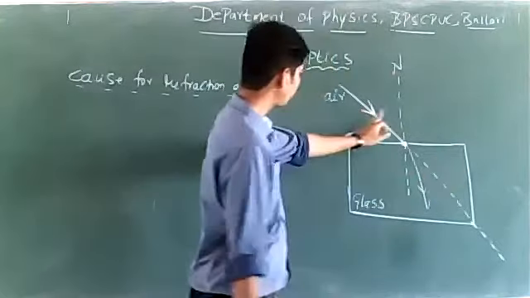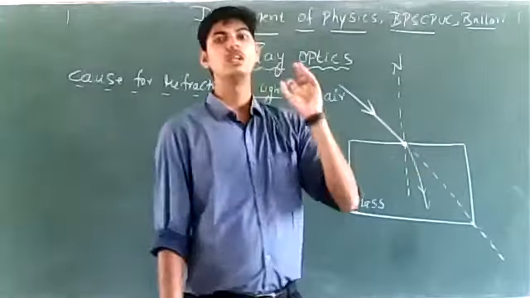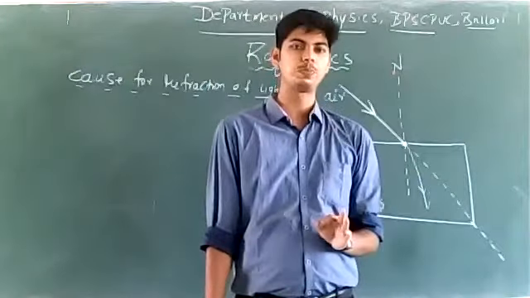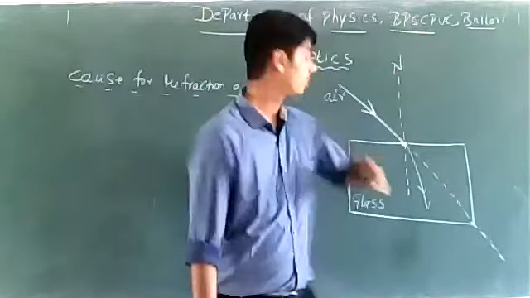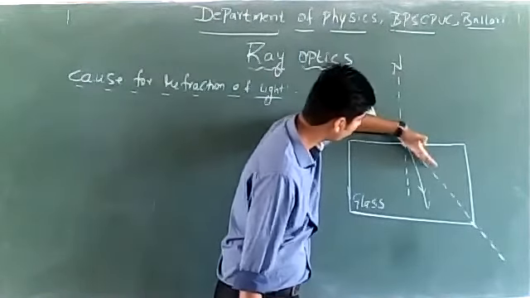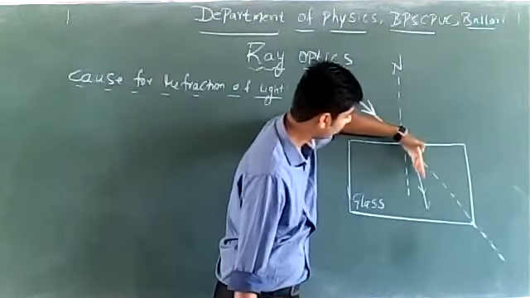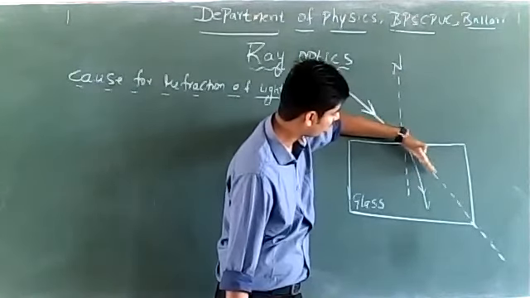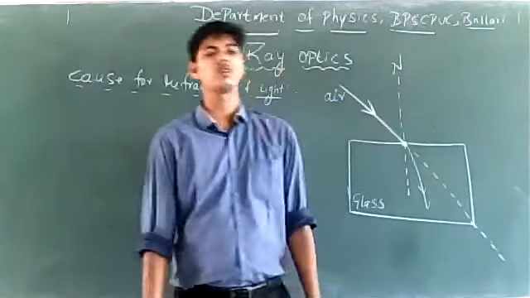Whenever a ray of light travels from one medium to another medium, there will be a sudden change in the speed of light. Because of this, the ray of light changes its direction of motion. We can say the ray of light changes the direction of its path.